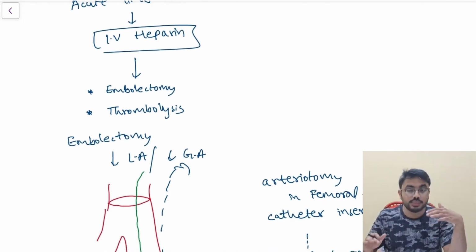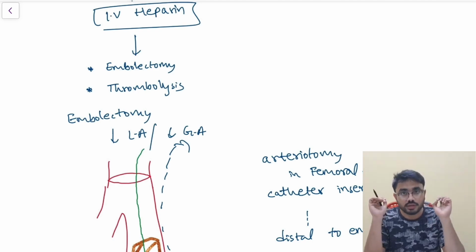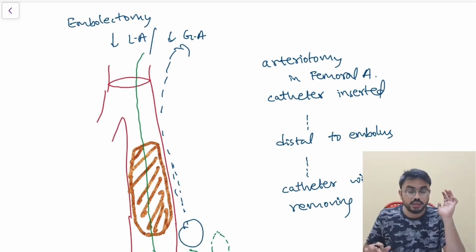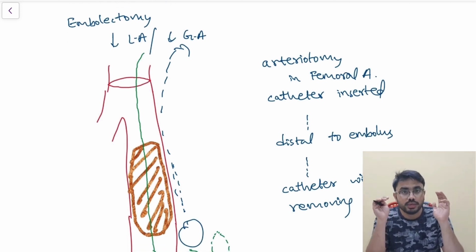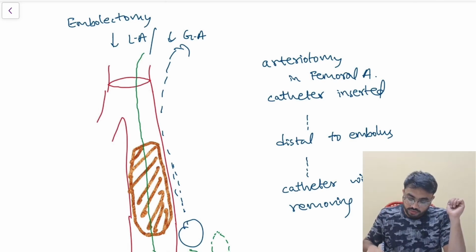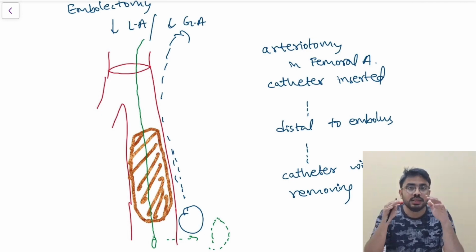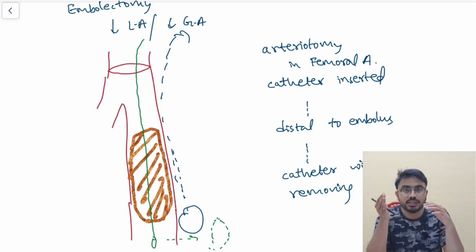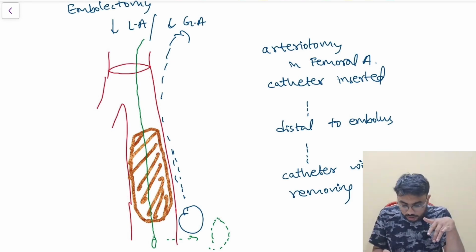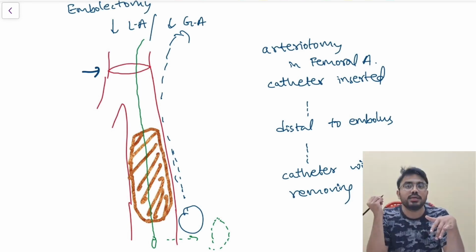Obviously, the first step is intravenous heparin, 5,000 units. Now we have the options: embolectomy and thrombolysis. Coming to embolectomy, you can do it under local anesthesia, or under general anesthesia. Now, how to perform this procedure? The first thing is you have to do arteriotomy, means you have to give an incision within the artery.